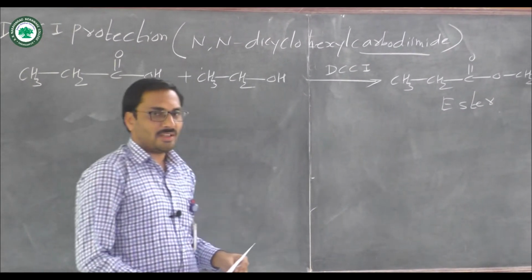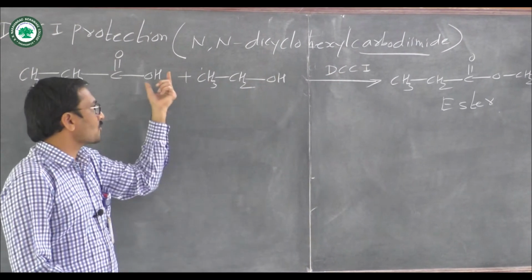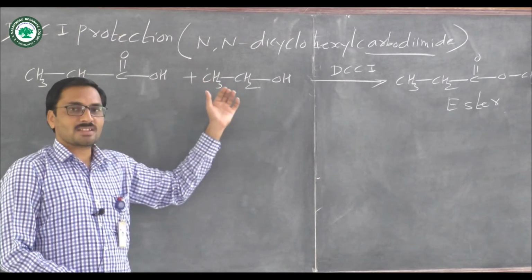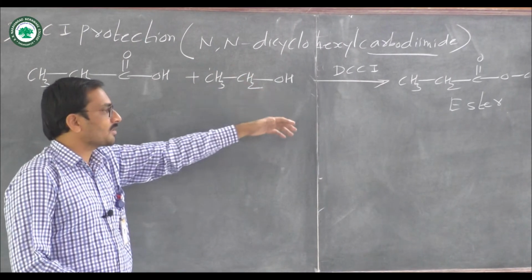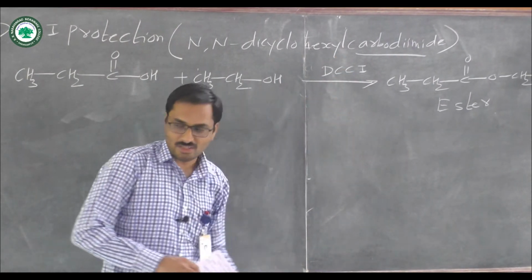So in this way, in the presence of DCCI reagent, we protect the carboxylic acid. We will discuss in detail the mechanism of formation of ester using DCCI reagent.